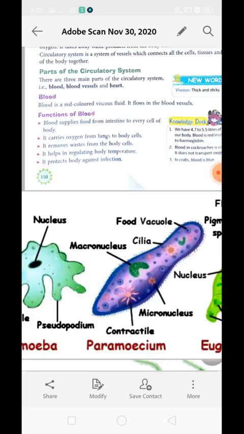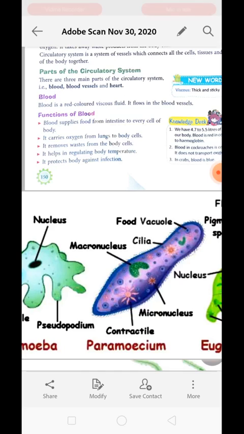The first one is blood, which is a red colored viscous fluid. Viscous means it is thick and sticky in nature. It flows in the body inside the blood vessels. The blood in our case never flows openly. It always flows in blood vessels. Blood always resides inside the blood vessels.